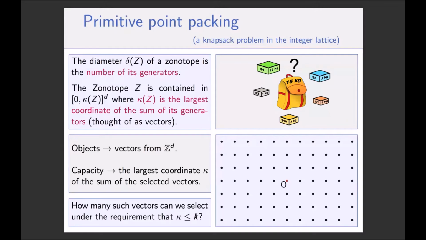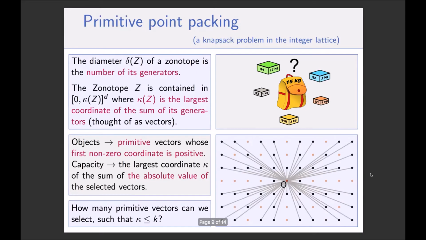So it's a packing problem, a sort of knapsack problem, but the objects are vectors from Z^d, so it's a knapsack problem in the integer lattice.